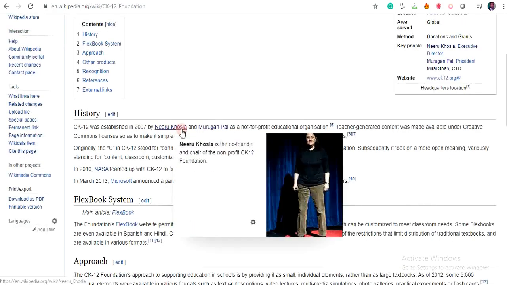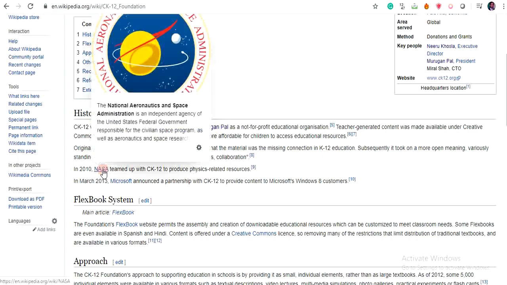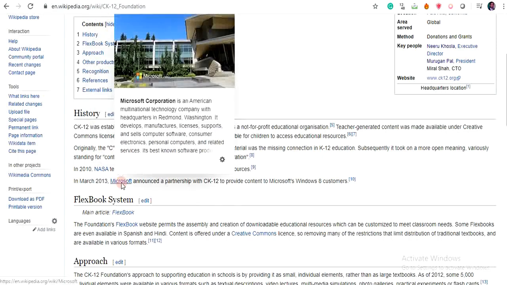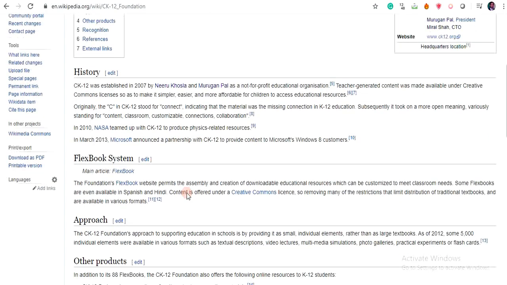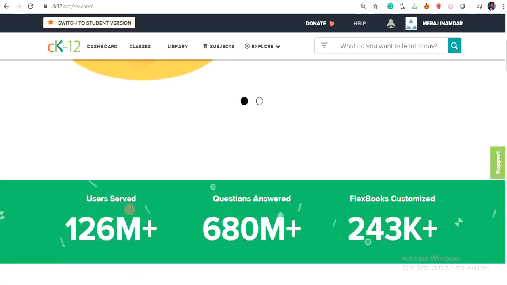This has been developed by two Indians named Neeru Khosla and Murugan Pal. Various resources are also supported by NASA. Microsoft also supported this CK12 platform. So you can log in to CK12 as a teacher or as a student. There are 126 million users of this CK12. They have a question bank of 680 million plus questions.